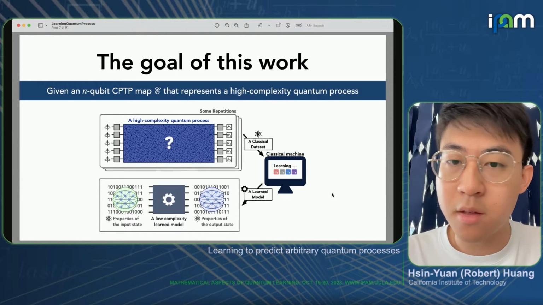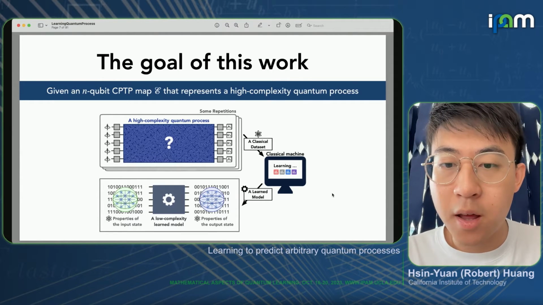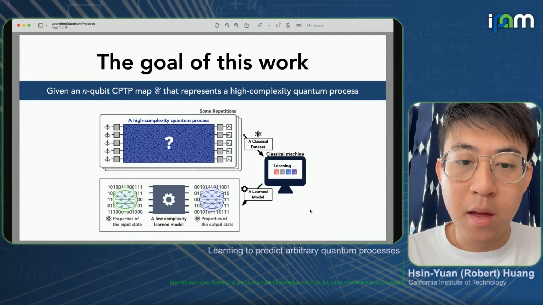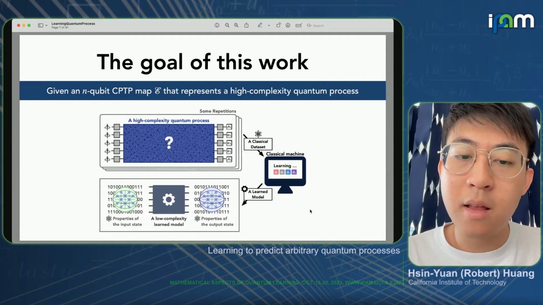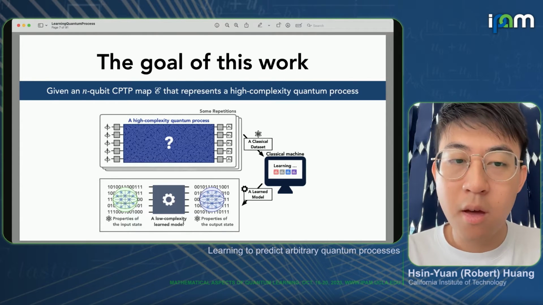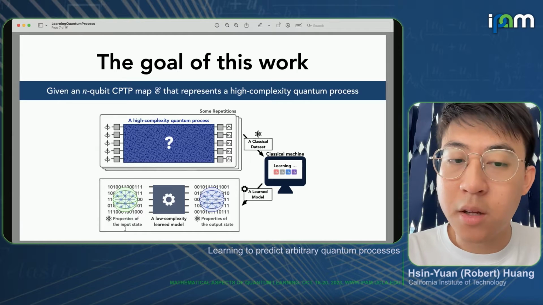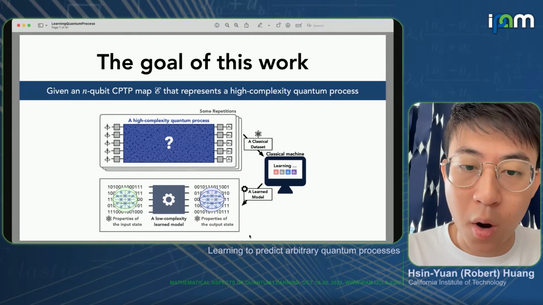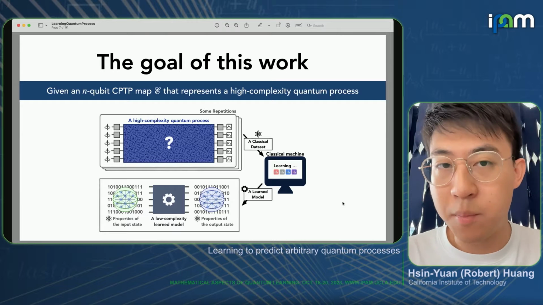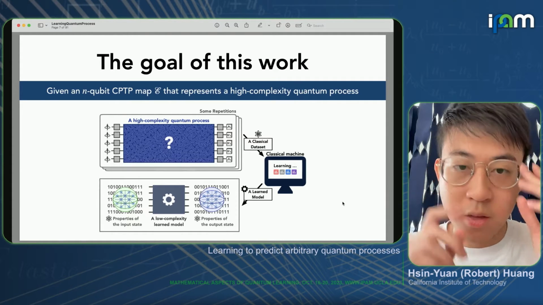So the classical machine does some learning. And after learning, it will create a learned model, which ideally would be of low complexity. We can then utilize the low complexity learned model to make predictions about some other input states that we have not seen before and try to predict the property of the output state. That's going to be the goal of today's talk.